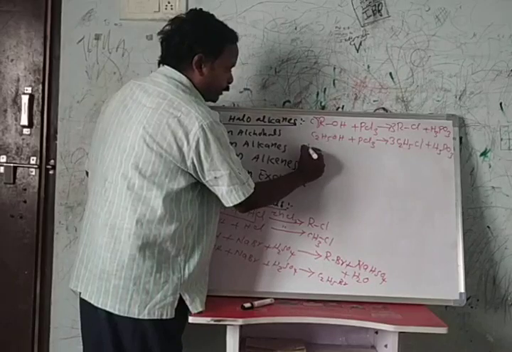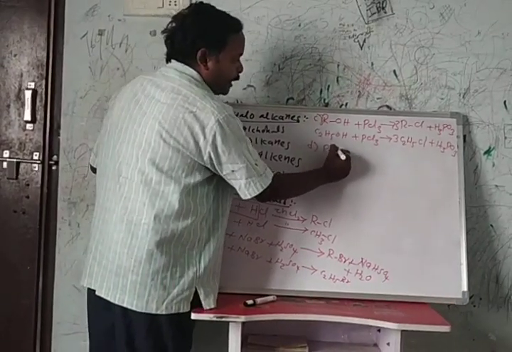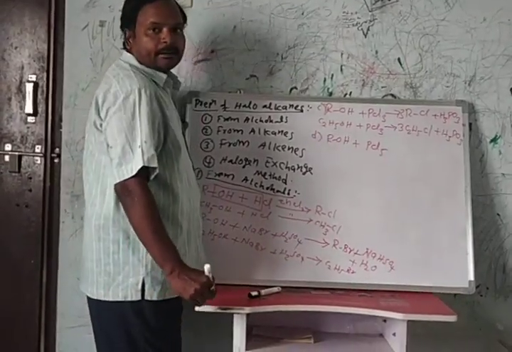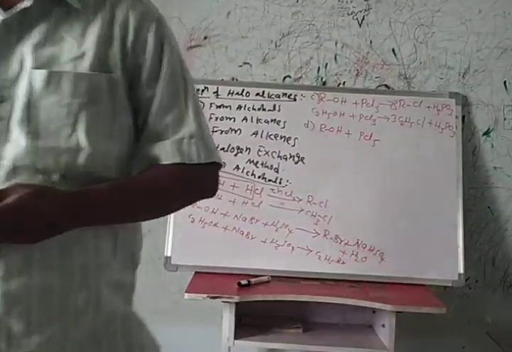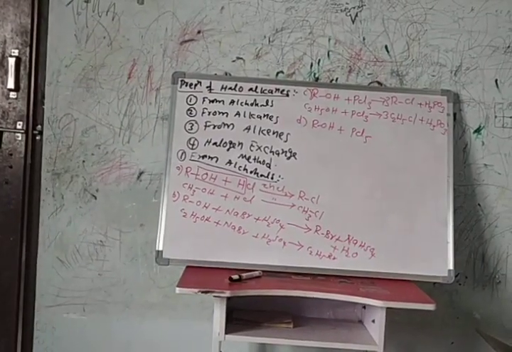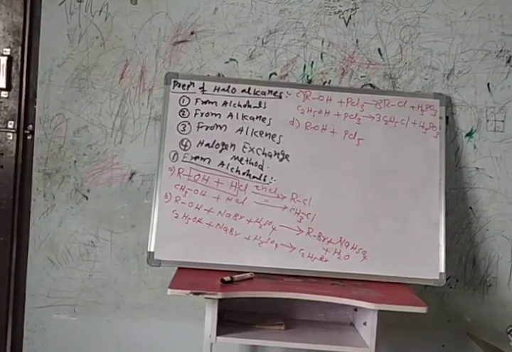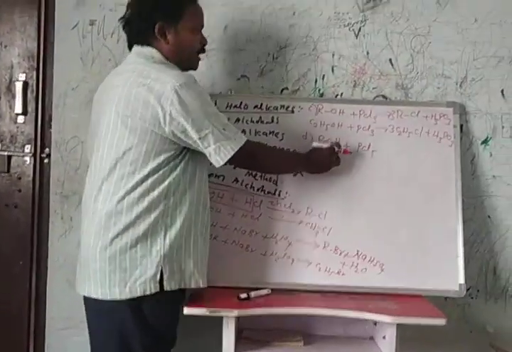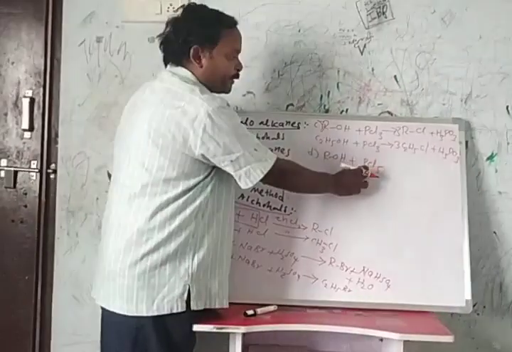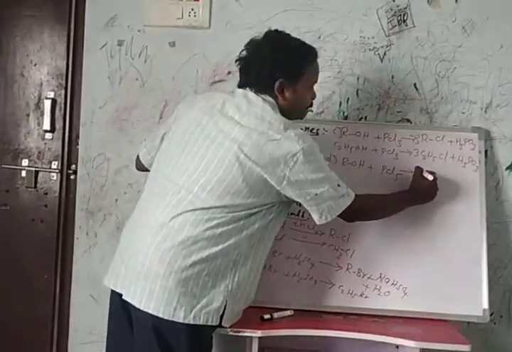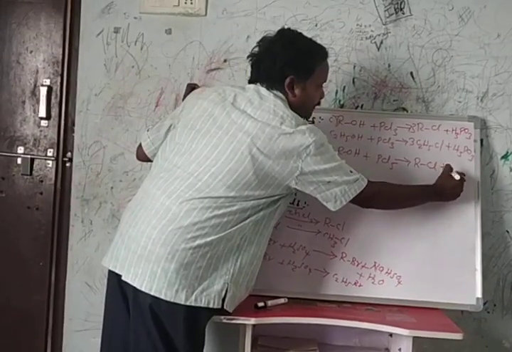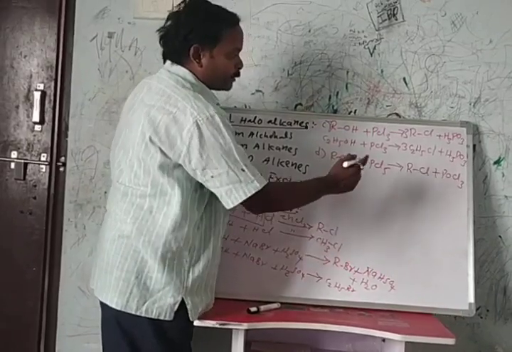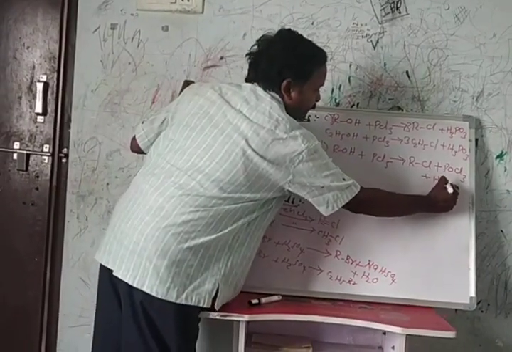Fourth one, when alcohol reacts with phosphorus pentachloride, it forms alkyl chloride along with POCl3 and hydrochloric acid.